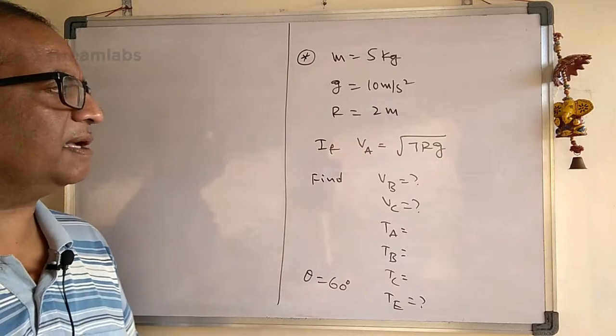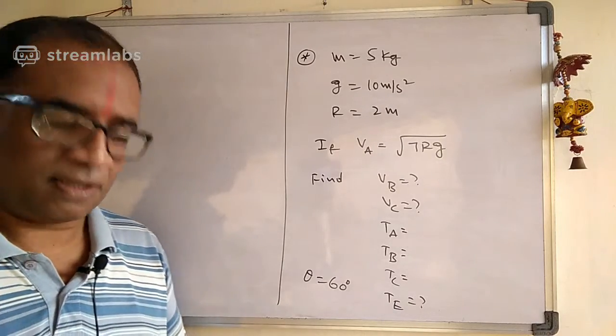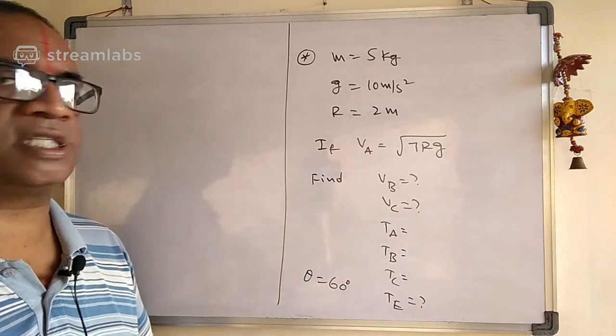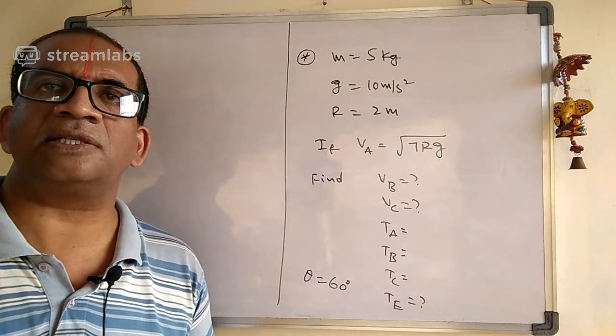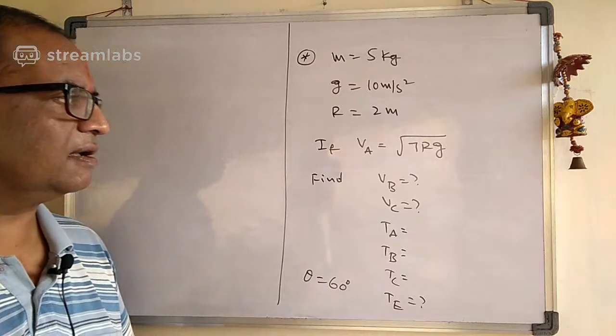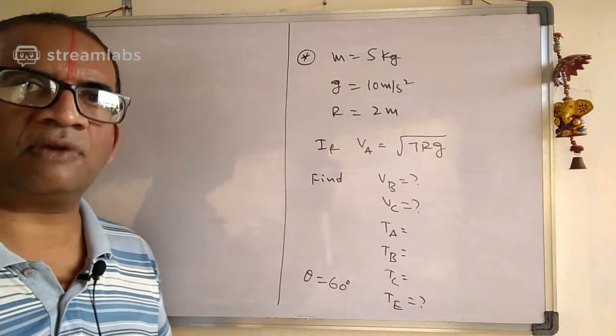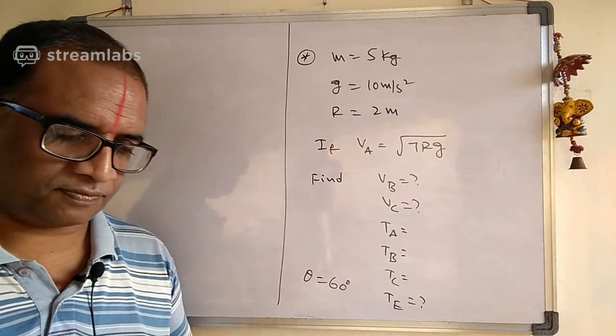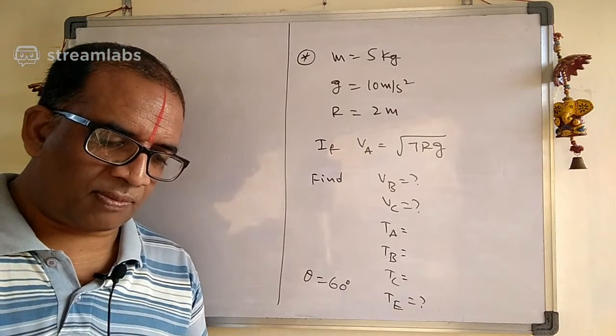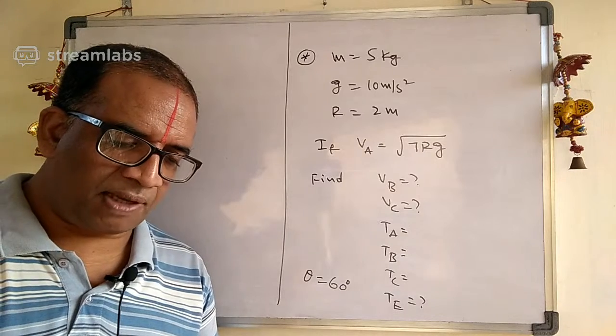See here what they gave. The velocity at A they gave is root of 7 rg. See what the question they are asking: find the velocity at B. Come on, first tell me what the velocity at B is. First, everyone, type one by one.